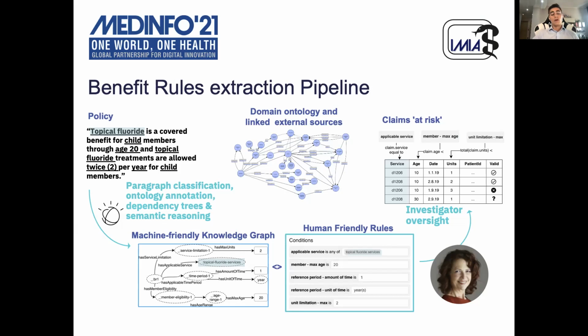The output in the form of linguistic predicate argument triples is then transformed into a consolidated semantic knowledge graph. The knowledge graph can then be mapped into an equivalent human-friendly rule. The rule, with the investigator's oversight, can then be executed to identify the claims at risk.